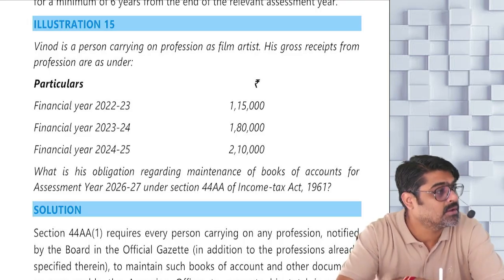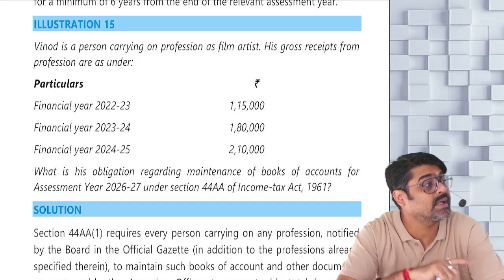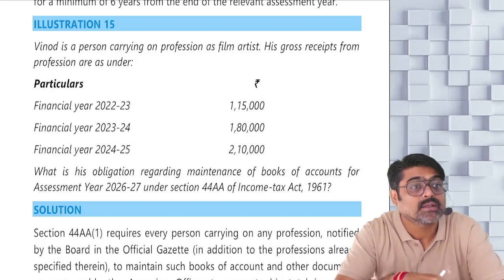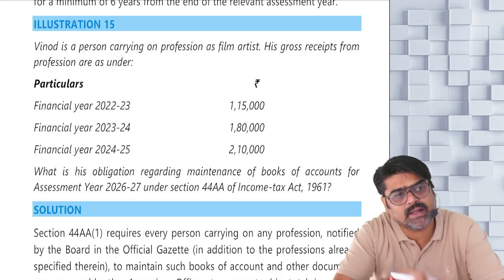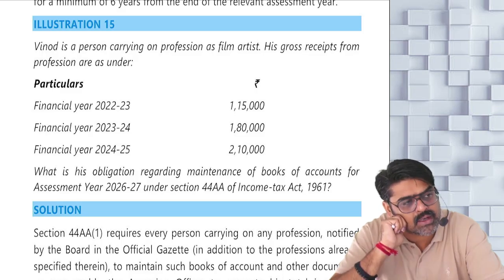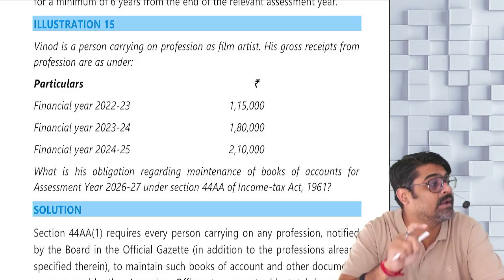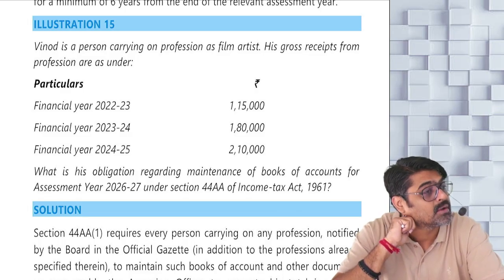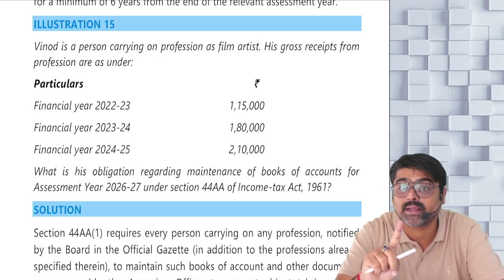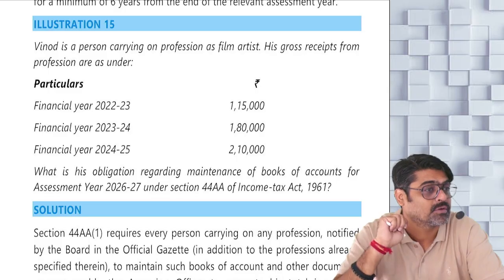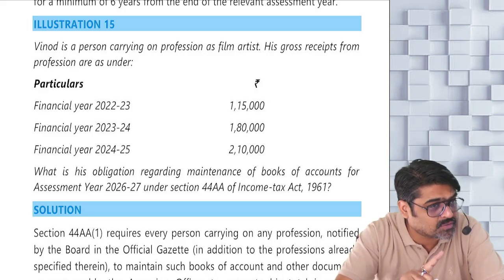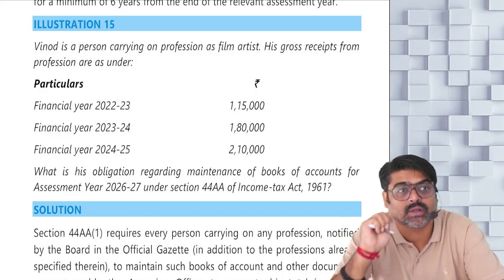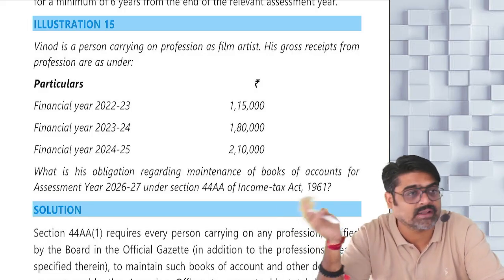If in the current year the receipts are likely to be more than 1,50,000, he maintains prescribed books. What if the current year also it is not likely to be more than 1,50,000? Then also compulsorily he will be required to maintain the books and documents, but he will not be required to maintain prescribed books. Now he will maintain such books as would enable the assessing officer to determine his total income. That is what the answer should be.